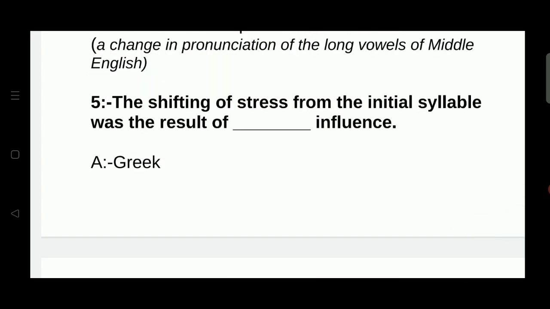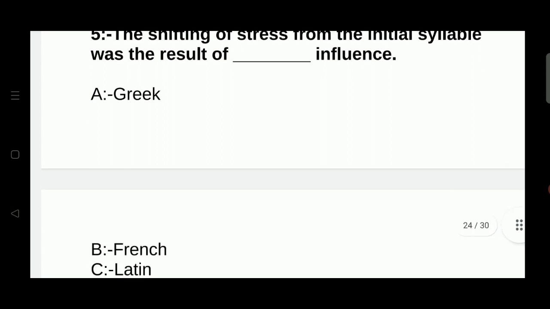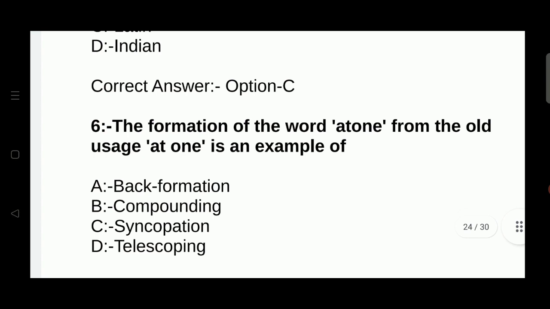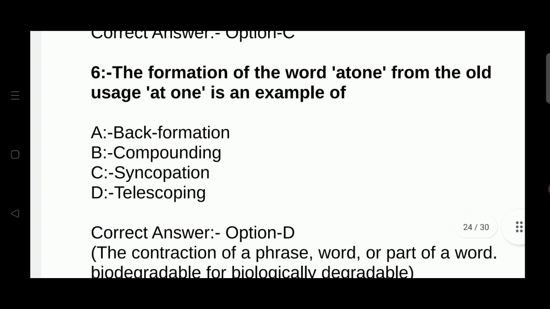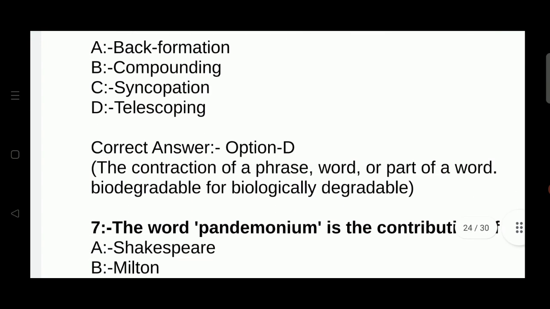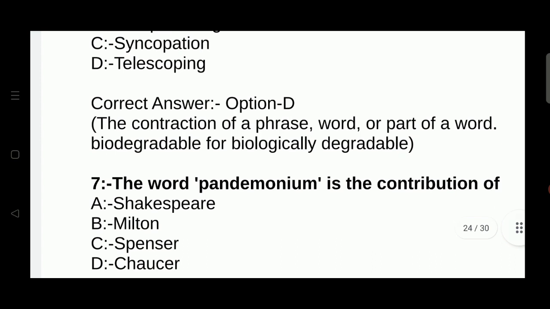The shifting of stress from the initial syllable was the result of Latin influence. The formation of the word atone from the old usage at one is an example of telescoping, the contraction of a phrase, word or part of word. So here you can see an example, biodegradable for biologically degradable. The word pandemonium is the contribution of Milton in his well-famous epic Paradise Lost.